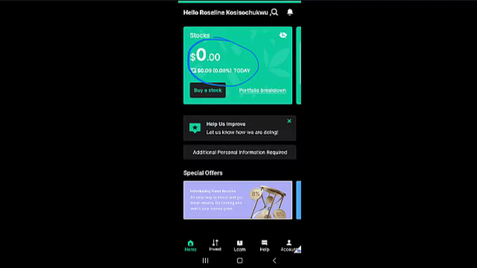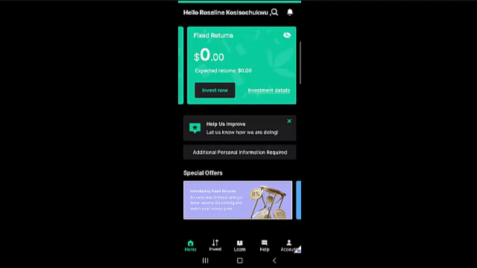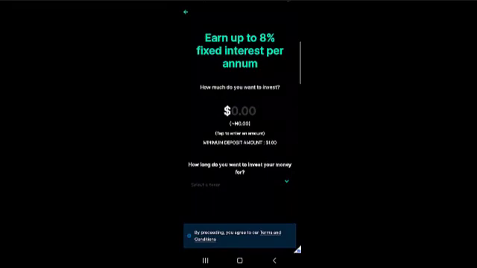Okay, that said, you can also scroll to the right. You scroll to the right, and then you would find where you can make your fixed deposit. Sorry about that. This is how you make your fixed deposit. Fixed deposit is all about putting in a certain amount. It could be $100 for a full year. And as the name implies, fixed means you cannot touch it until the year is complete or until the time you have chosen to make that deposit is complete. Once you want to make a fixed deposit, all you need to do is just click on invest now.